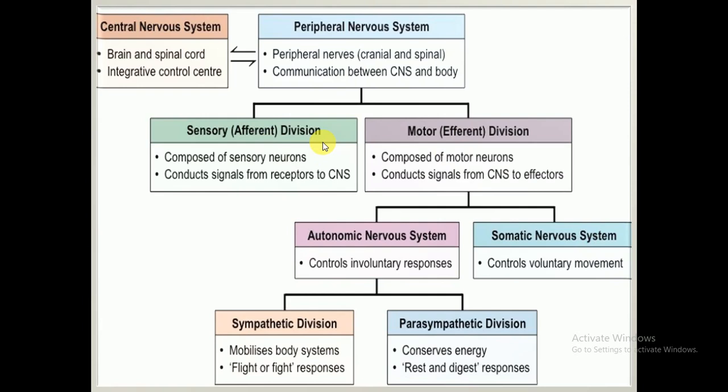What is the sensory division? The sensory division is composed of sensory neurons, which conduct signals from receptors to the central nervous system, while the motor division is also called the efferent division. It is composed of motor neurons, which are responsible for conducting signals from the central nervous system to the effectors. What are effectors? Effectors are muscles and glands, while the sensory neuron carries signals from the different receptors to the central nervous system.